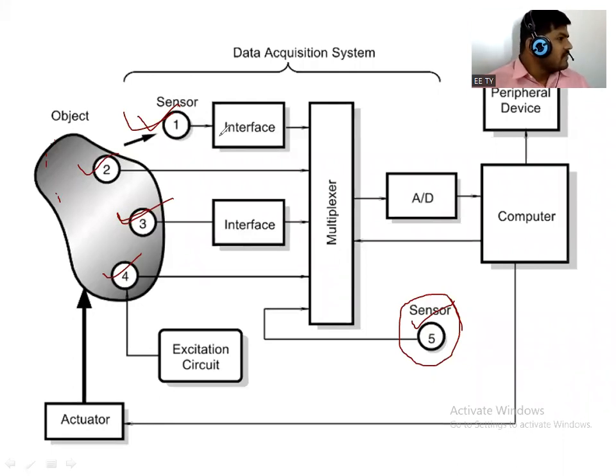Multiplexer, we can call it a mux. Can anyone online?